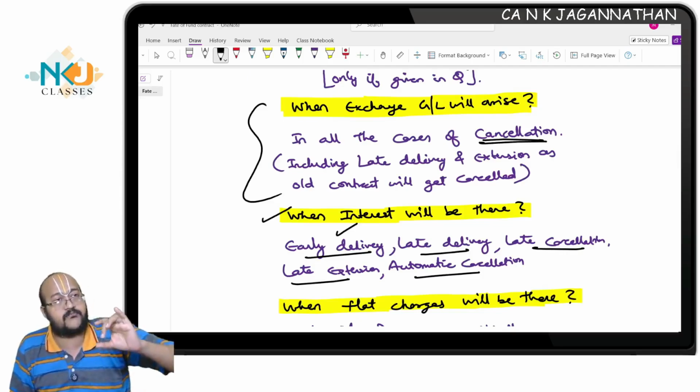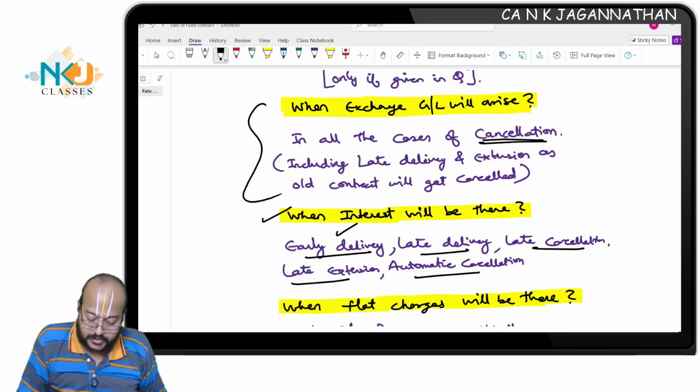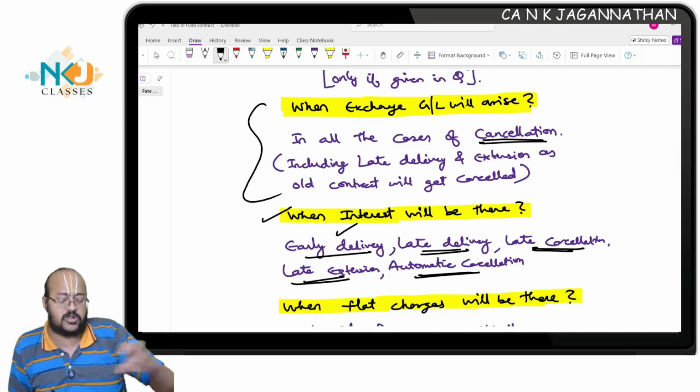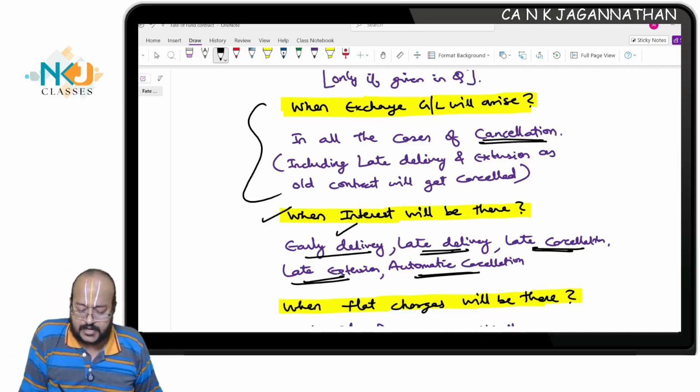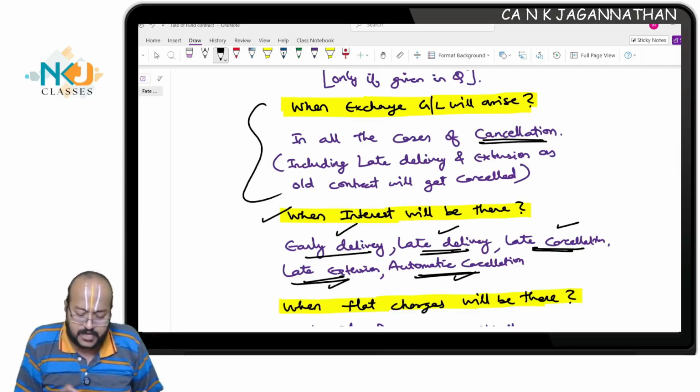There will be one buying as well as selling, so the differential amount will be the interest charge, capital locked. Late delivery, late extension, late cancellation, automatic cancellation: in all these cases, swap transaction will happen. Wherever a swap transaction happens, most probably interest will be there.